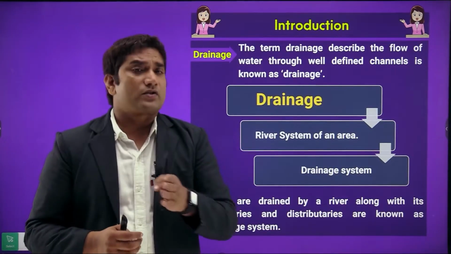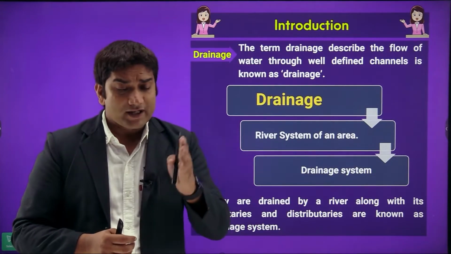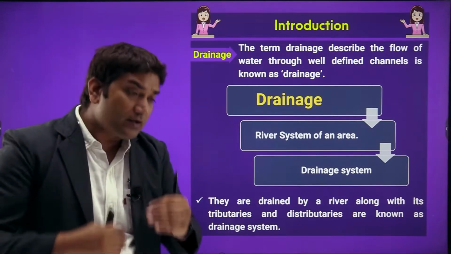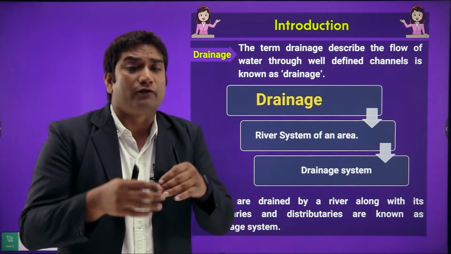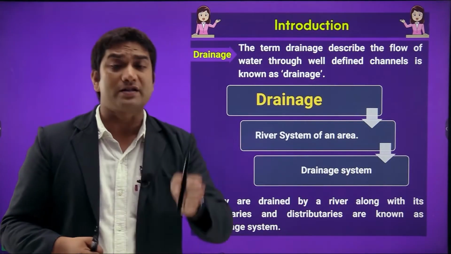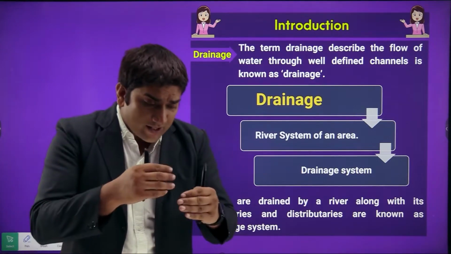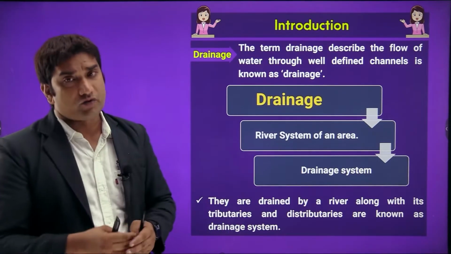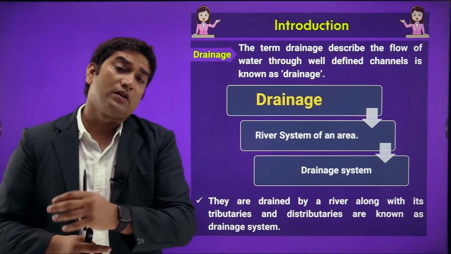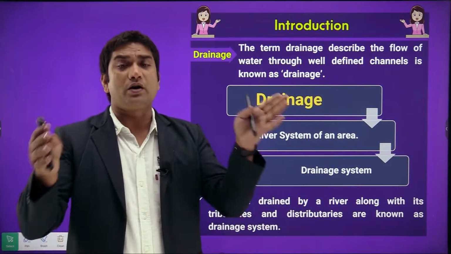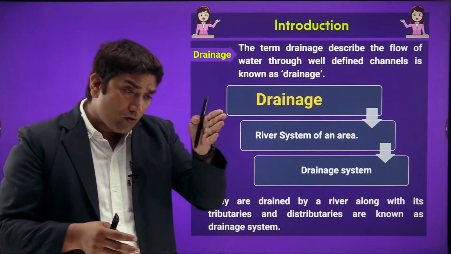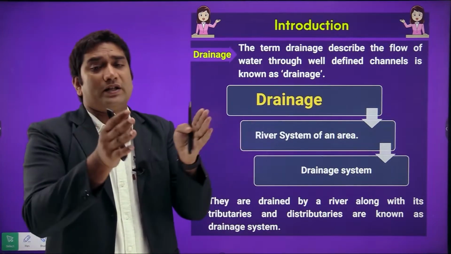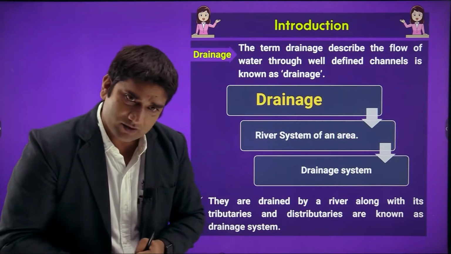So drainage system of an area, right, we can say drainage system. Now what is drainage system? Drainage system means when a river is flowing with its tributaries and distributaries, or we can say a network of drainage channels is called a drainage system. जब एक पूरा नेटवर्क बनता है ट्रिब्यूटरीज का और उसकी डिस्ट्रीब्यूटरीज का, तो उस नेटवर्क का पूरा कंप्लीट जो चैनल है उस चैनल को हम ड्रेनेज सिस्टम बोलते हैं.